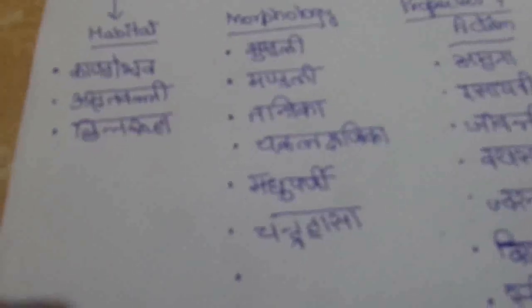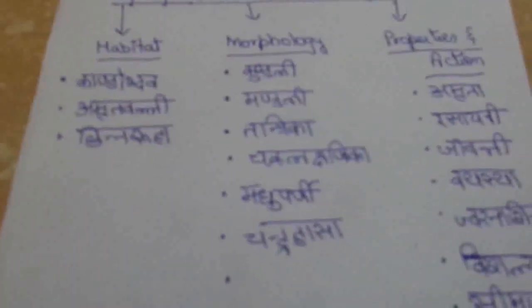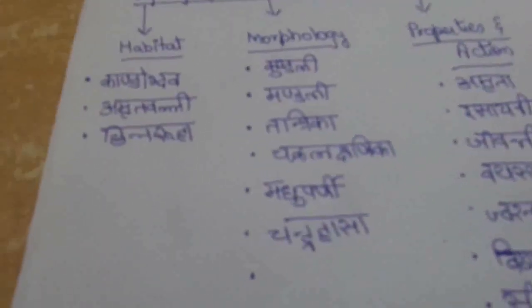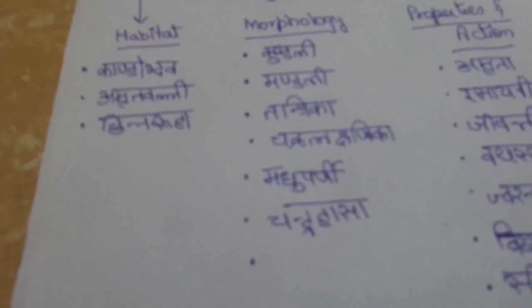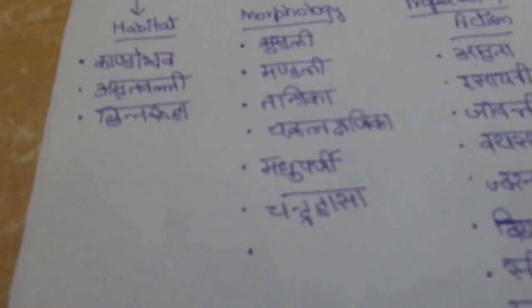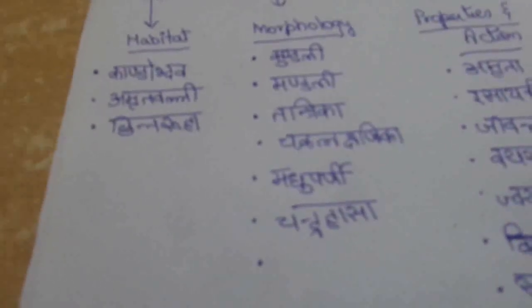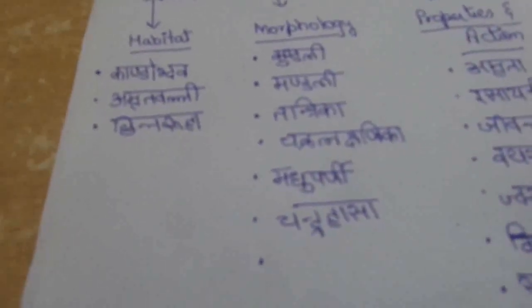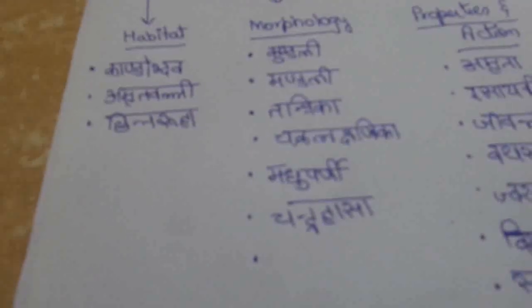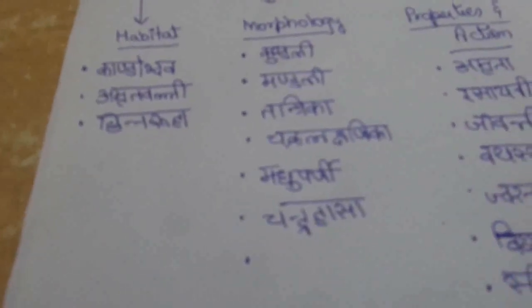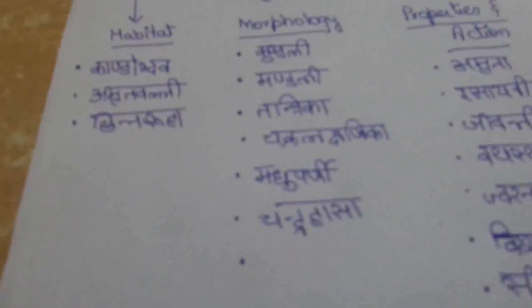Based on the morphology, Guduchi has synonyms like Kundali, Mandali, Tantrika, Chakra Lakshanika, Madhuparni and Chandrahasa. Kundali means Guduchi ascends the supporting plant in a circular way. It climbs the supporting plant in a circular fashion.